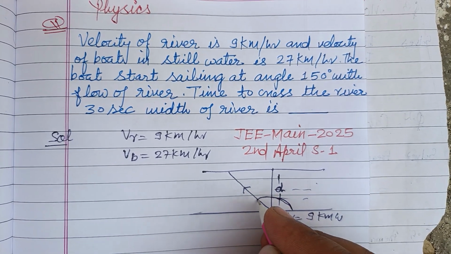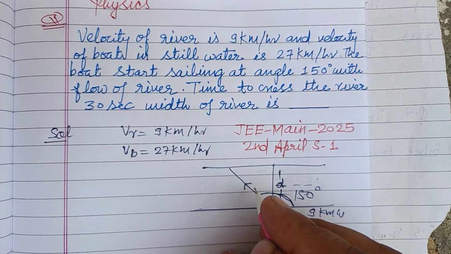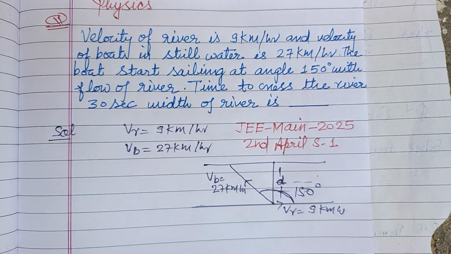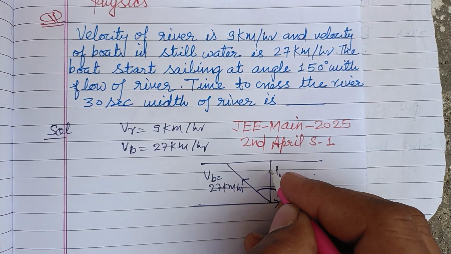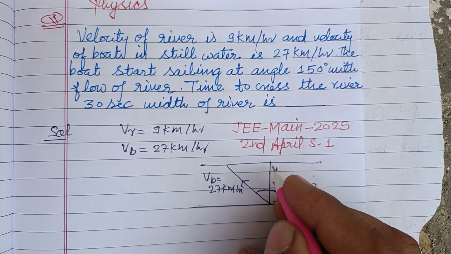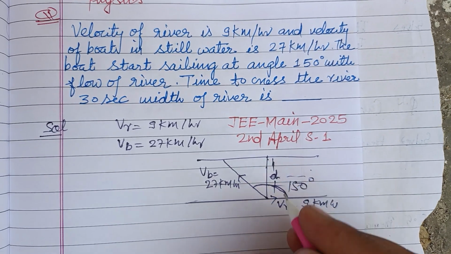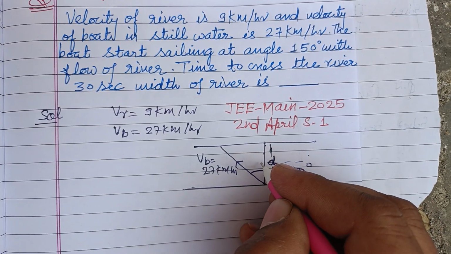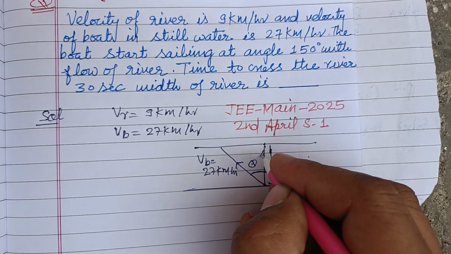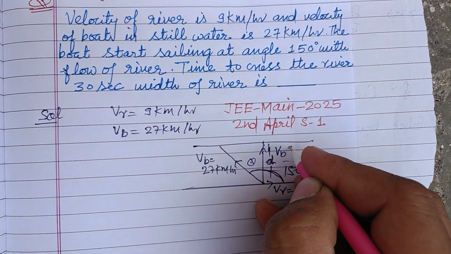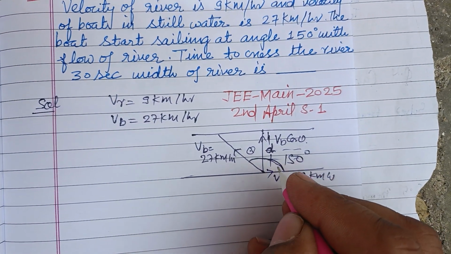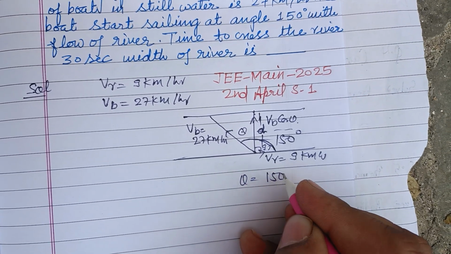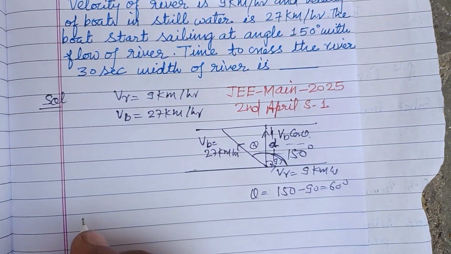So this angle is 150 and this is 27 km per hour, the boat velocity. Okay, so the component of this velocity which is used to complete the distance D is this part. Let this angle be theta, then this is V cos theta, and theta can be easily obtained. This angle is 90, so theta equals 150 minus 90, that is 60.